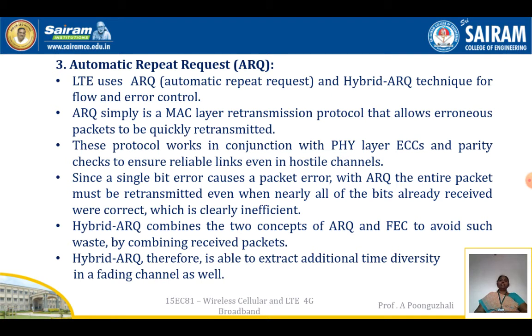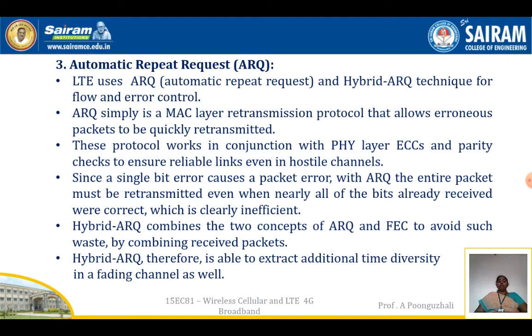Since a single bit error causes a packet error, the entire packet must be retransmitted even when nearly all the bits are received correctly. 99% of the bits are received correct and only one bit is wrong, yet it has to retransmit the data again. That is the disadvantage of the automatic repeat request protocol. To overcome it, we go for a hybrid ARQ technique. Hybrid ARQ combines two concepts, automatic repeat request and forward error correction code, to overcome the inefficiency.